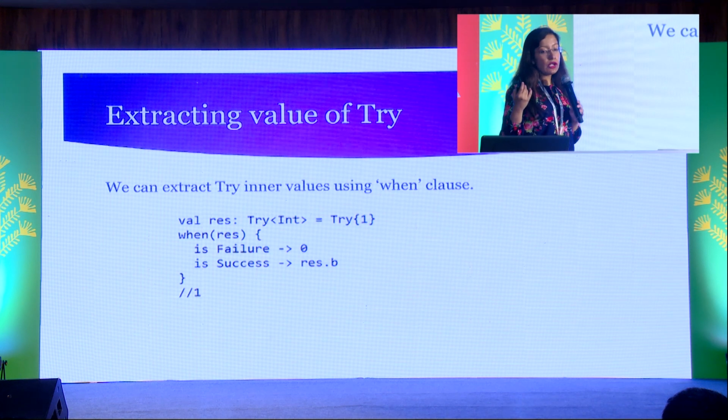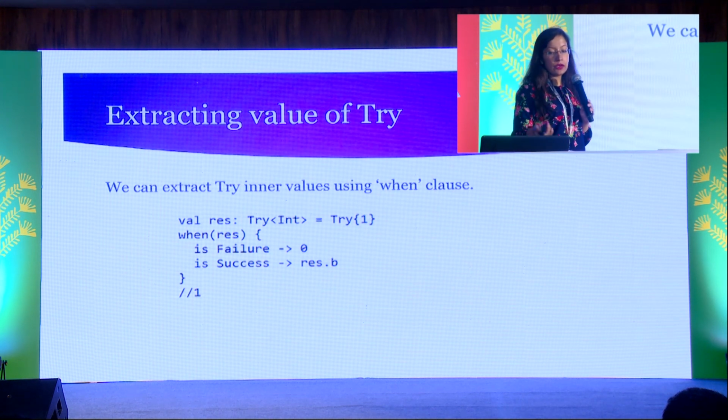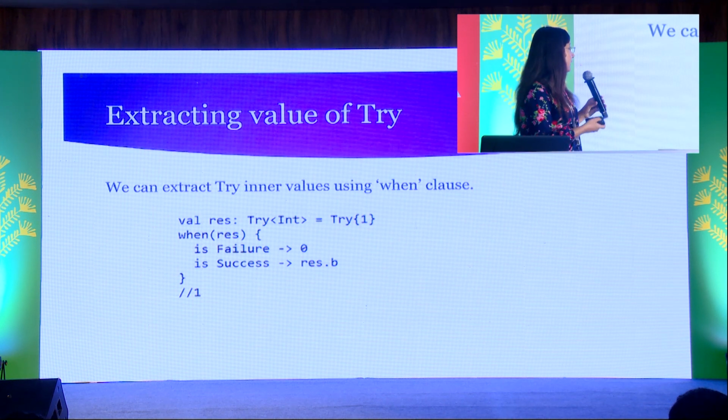So similar to Option and Either, you can also extract the value of Try. If it is a success, you find out the B part. So we have Failure as A and Success as B. In case of failure, you can output a default value, which in this case is 0, and on success you can find out the B, which in this case is A.